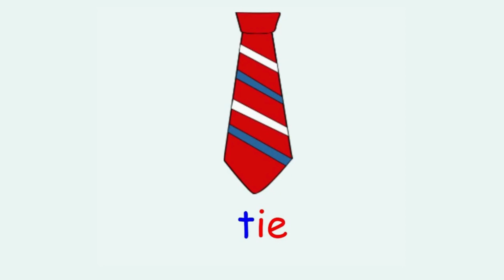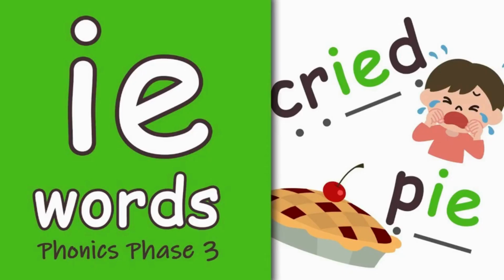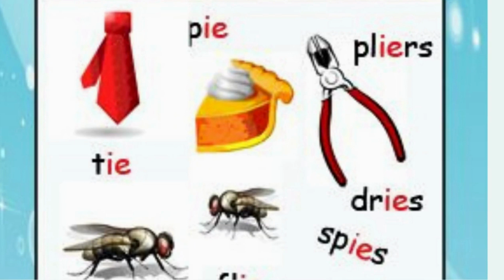Here is an example. Tie, and we read it with the phonics like t, ie, tie. Some more examples: cried, c, r, ie, d, cried. Pie, p, ie, pie. Let's learn with more examples, which are pie, plier, dryer, spice.